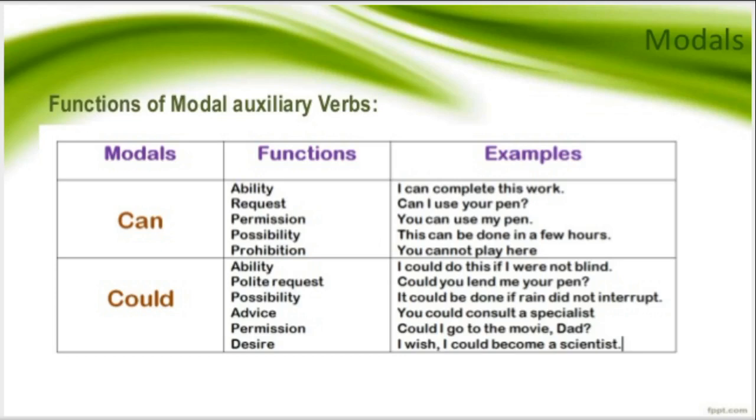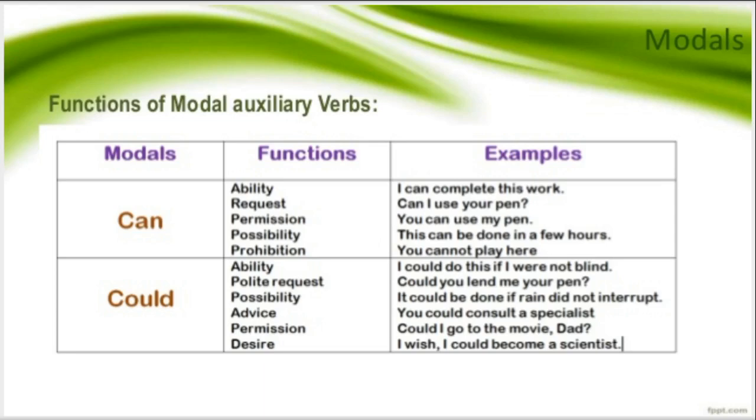Next is possibility. Just like can, could can be used with a past tense here. In case of possibility also, it could be done if rain did not interrupt. That means it was possible that it could be done if the rain did not interrupt. Next is advice. You could consult a specialist. When you want to give advice to someone, we can use could in our sentences.